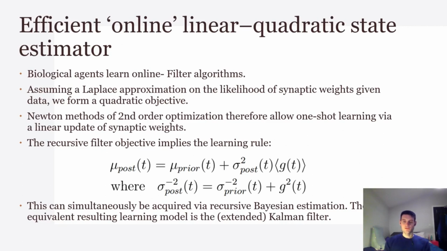The Kalman filter can also be derived using recursive Bayesian estimation. We see from our learning rule that the synaptic parameters can be updated using only gradient information. And furthermore, that this learning rule is local to synapses and invariant to the objective of the task.